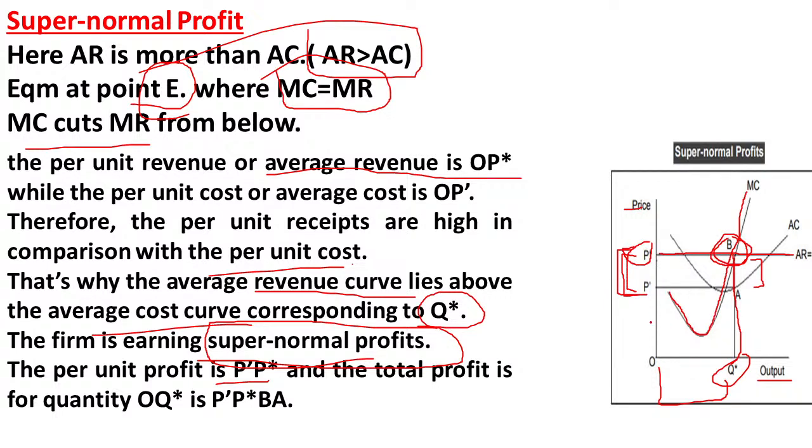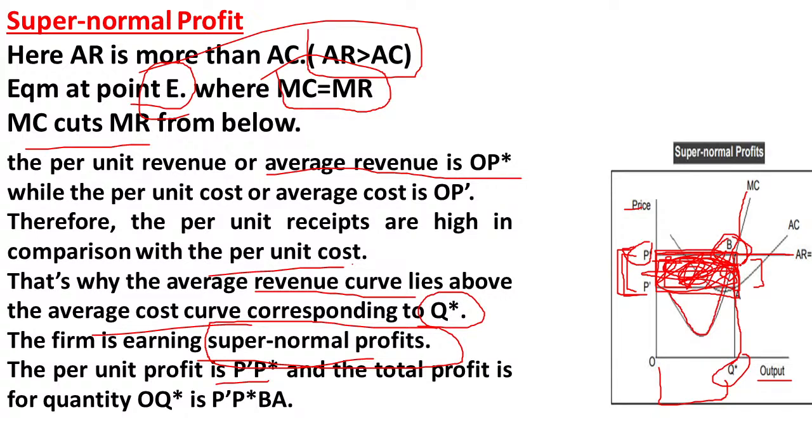So the total profit is P dash P star BA. So this area represents total profits. So this area is known as the supernormal profit of the firm in the short run under a perfect competition market. So please remember it. So I hope it is clear to you.